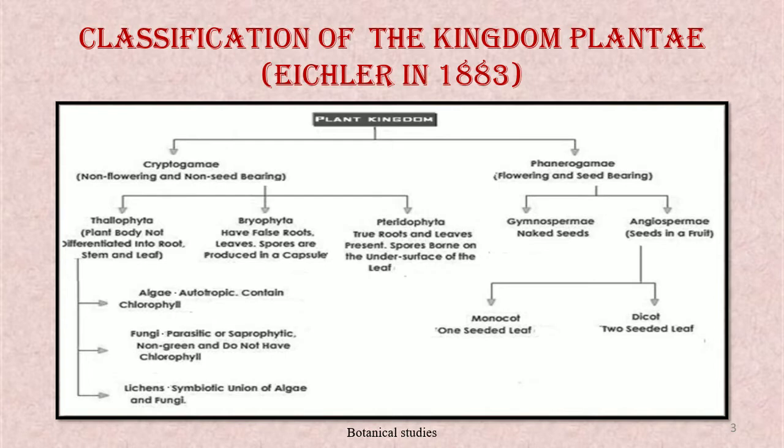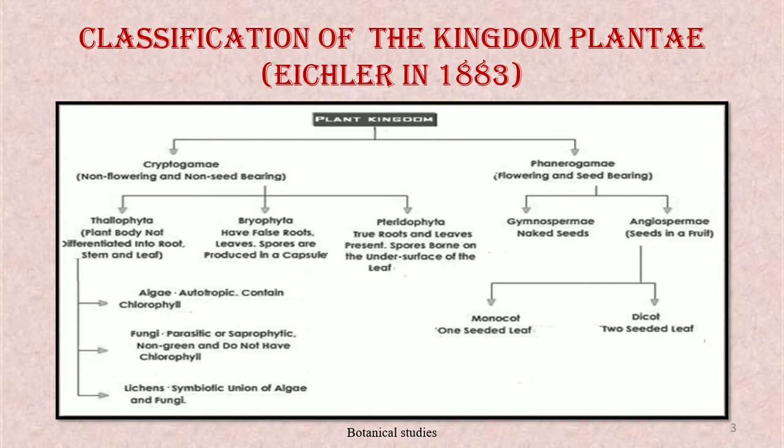plants and produce seeds. Further, on the basis of presence or absence of conducting tissue for conduction of water and food material within it, the plants are classified as vascular plants, that is, they have xylem and phloem. The vascular plants are pteridophytes, gymnosperms, and angiosperms. And non-vascular plants are those without xylem and phloem tissues. The non-vascular plants are thallophytes and bryophytes.